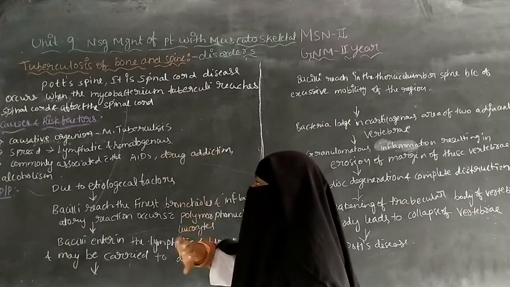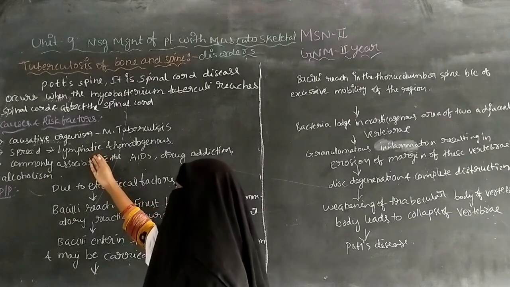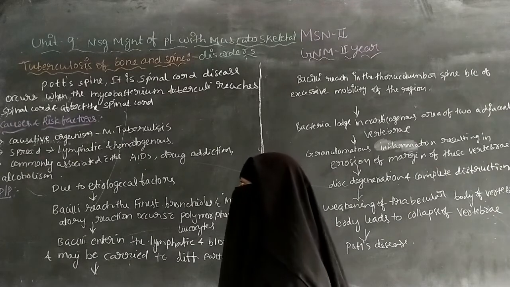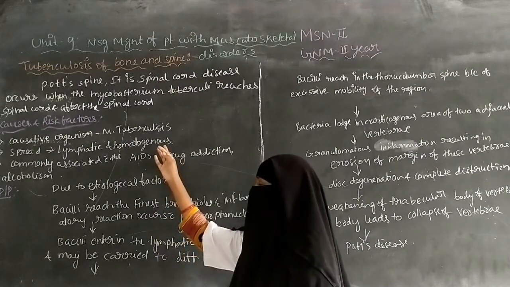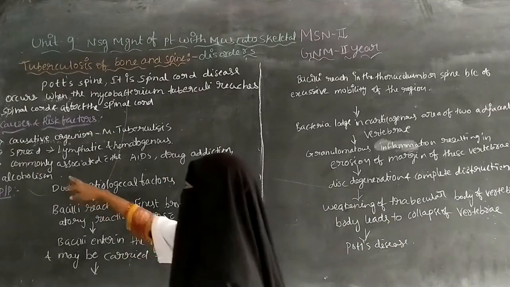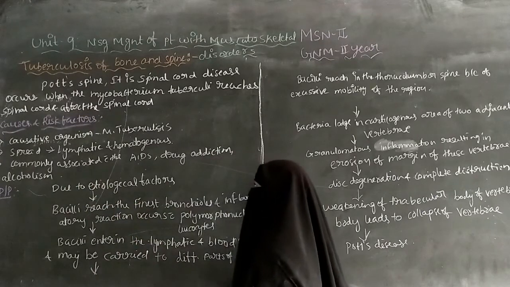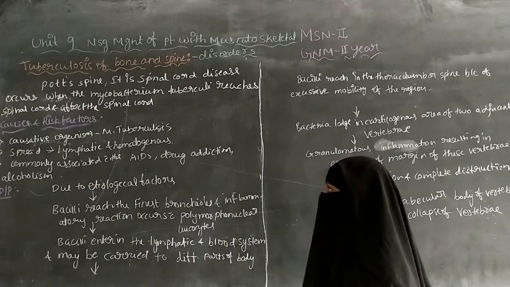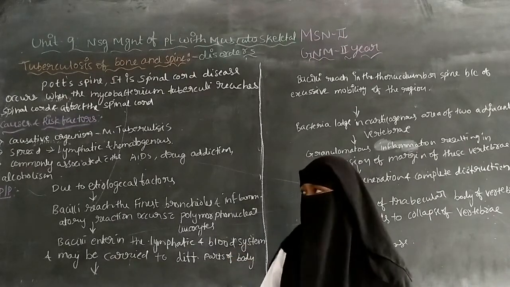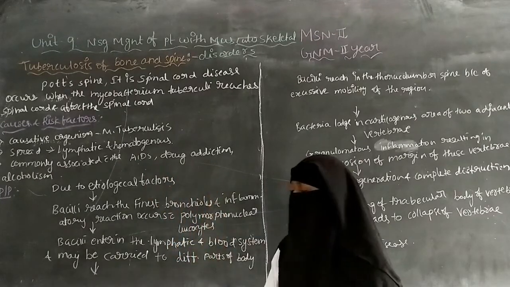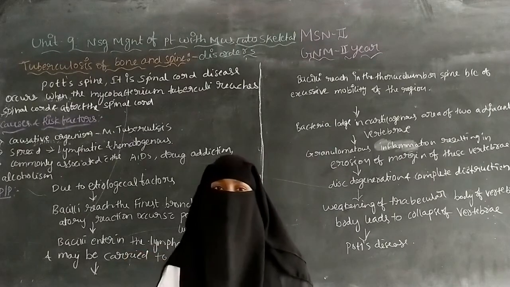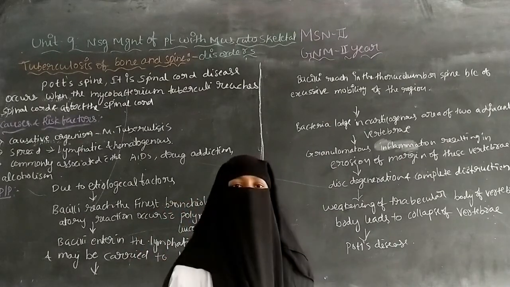It is commonly associated with AIDS, drug addiction, and alcoholism. So these are the causes and risk factors for tuberculosis of the spine.